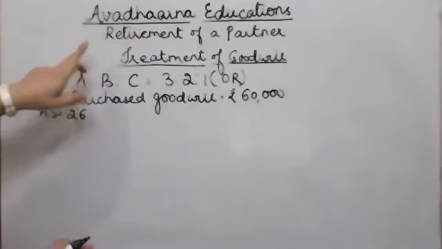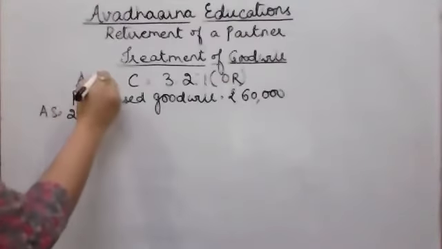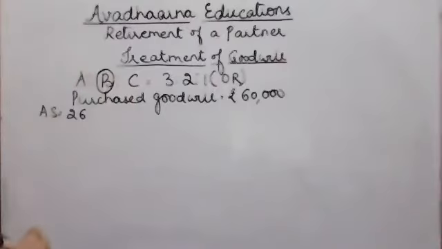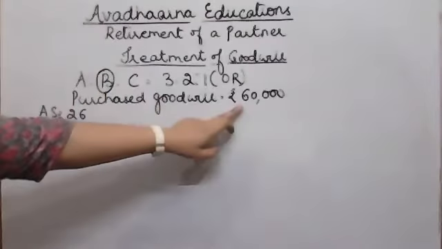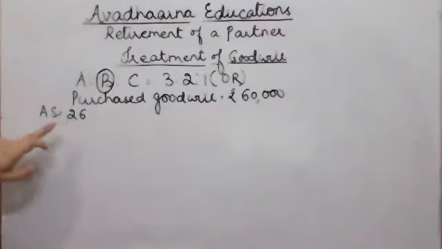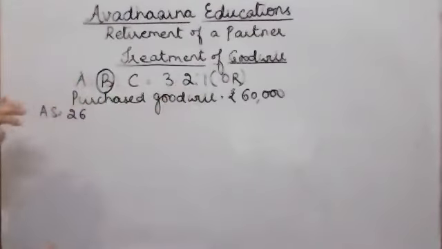Now since retirement of a partner is going to take place, let's say B is retiring, fine. B is retiring, that means reconstitution is taking place. So we are going to write off the 60,000 goodwill from our books of account in the old profit sharing ratio.